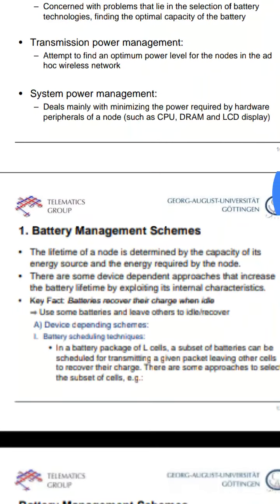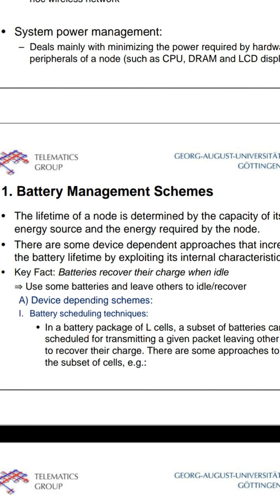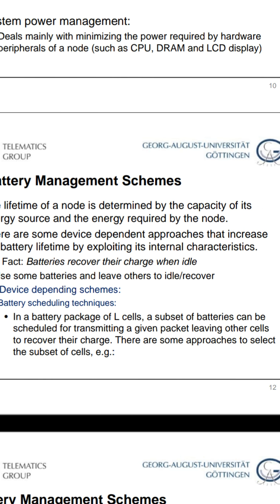So this is the first one, device dependent schemes. One is the battery scheduling technology. Here, in our battery there are L cells. L is a subset of the cells, which can be scheduled for transmitting a given packet, leaving the other cells to recover their charge.